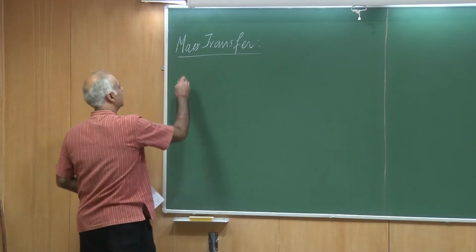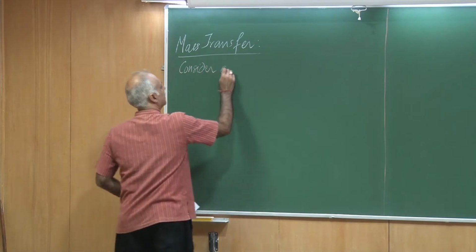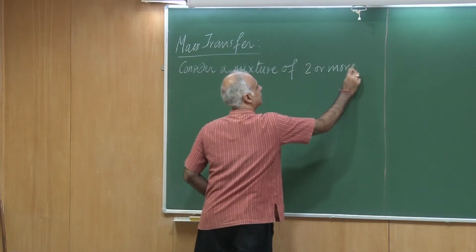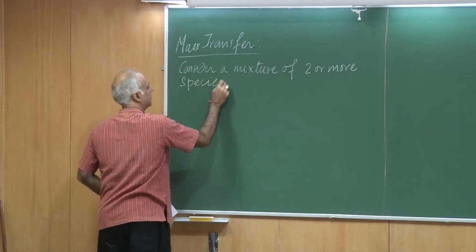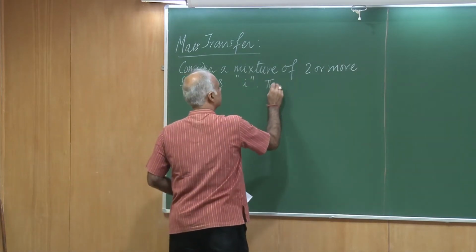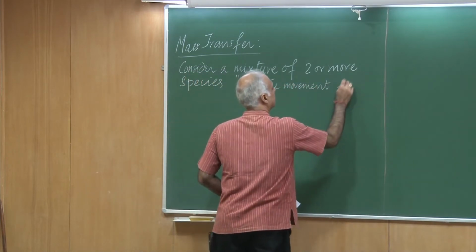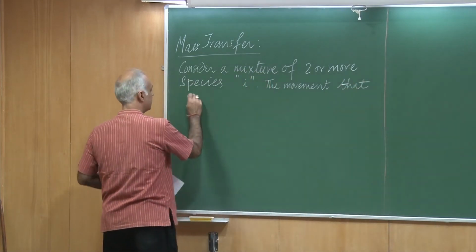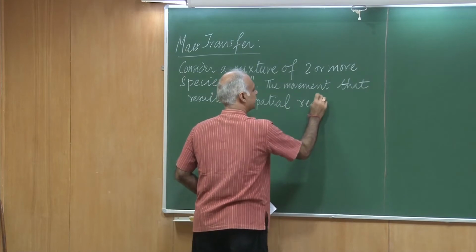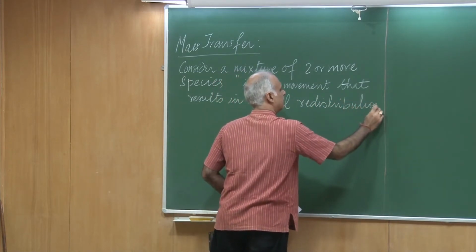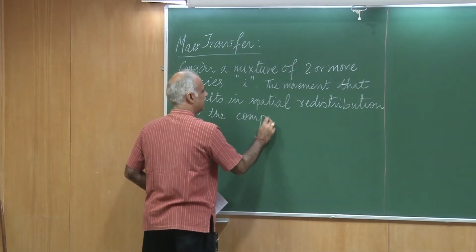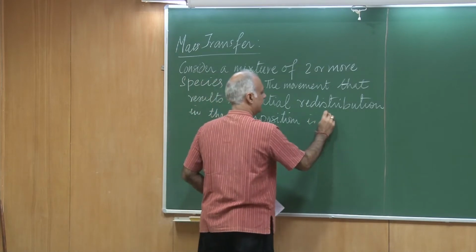So let me formally write it. Let's consider a mixture of two or more species, and the species we are going to denote by I. The movement that results in spatial redistribution in the composition is mass transfer.